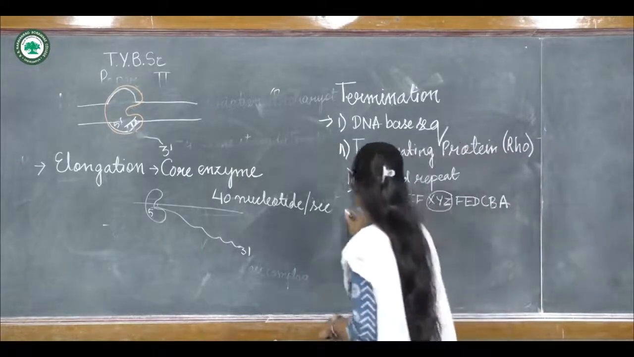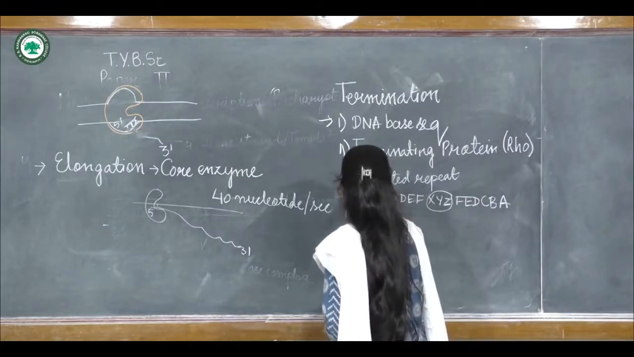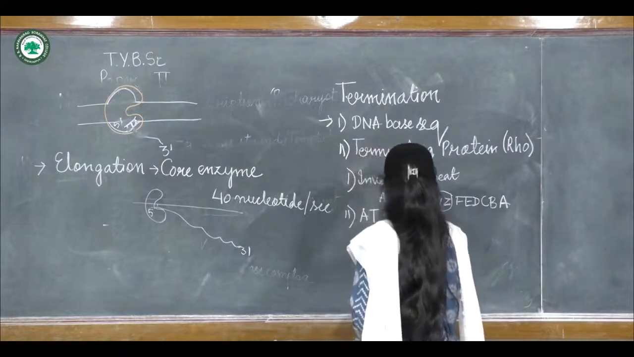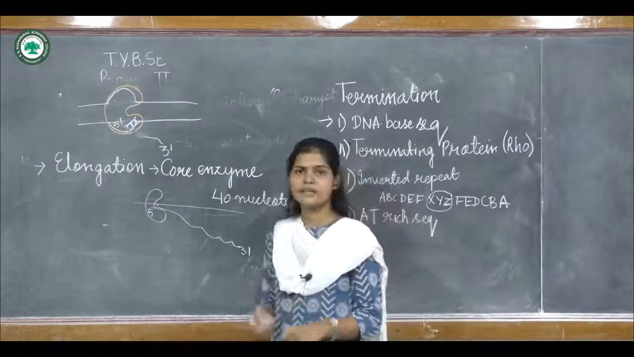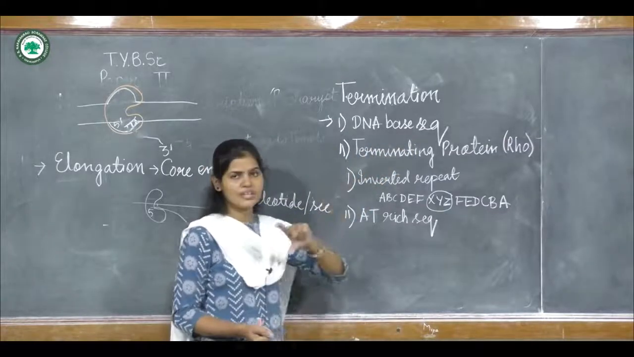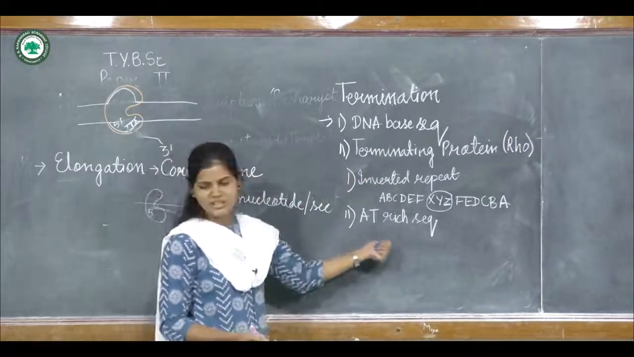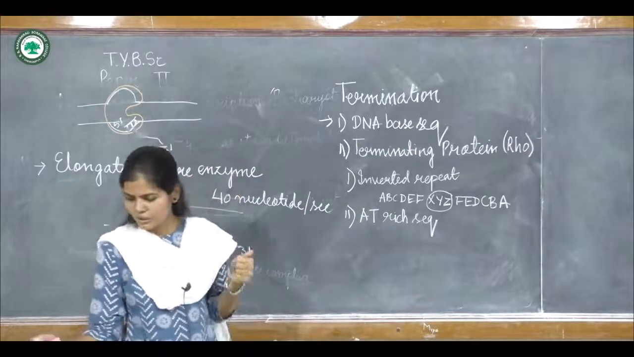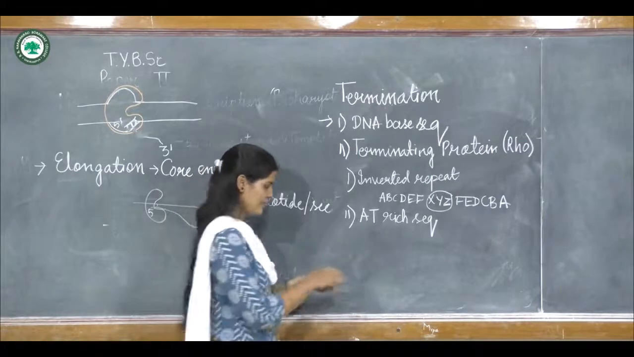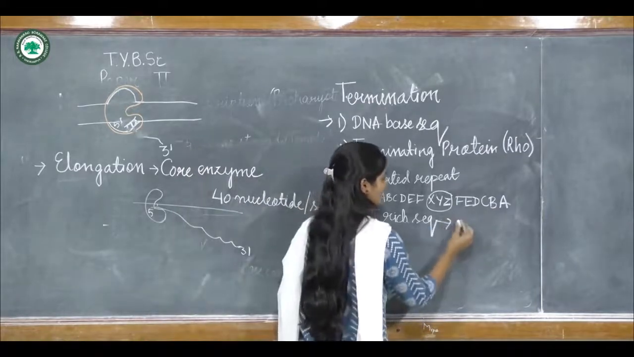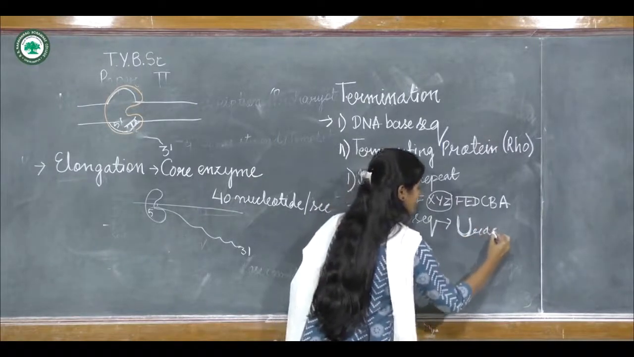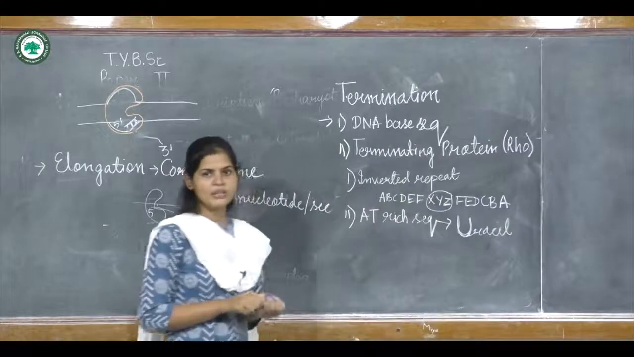Now second is an AT-rich sequence. Suppose an AT-rich sequence comes along the DNA, that is, the DNA sequence, then also termination will occur. Due to this, the RNA that will be synthesized will contain uracil in repeat, that is, uracil will be synthesized, which will cause the termination process.